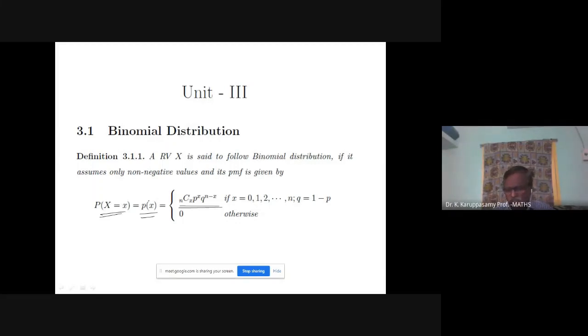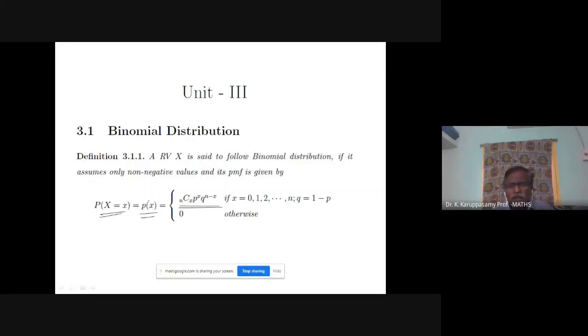number of hits. p and q, p is the probability for success. Suppose p, getting a head, is 1 by 2. p is 1 by 2, q is also 1 by 2. So nCx p power x q power n minus x.